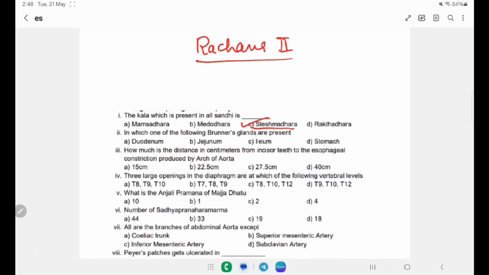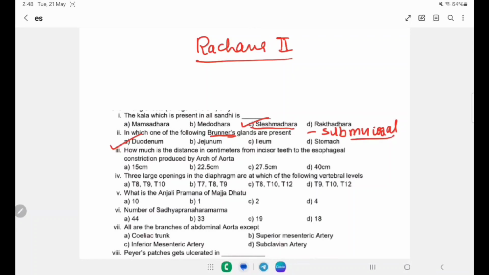In which of the following Brunner's glands are present? Duodenum, jejunum, ileum, stomach. Brunner's glands are submucosal glands, and these are present in the duodenum.